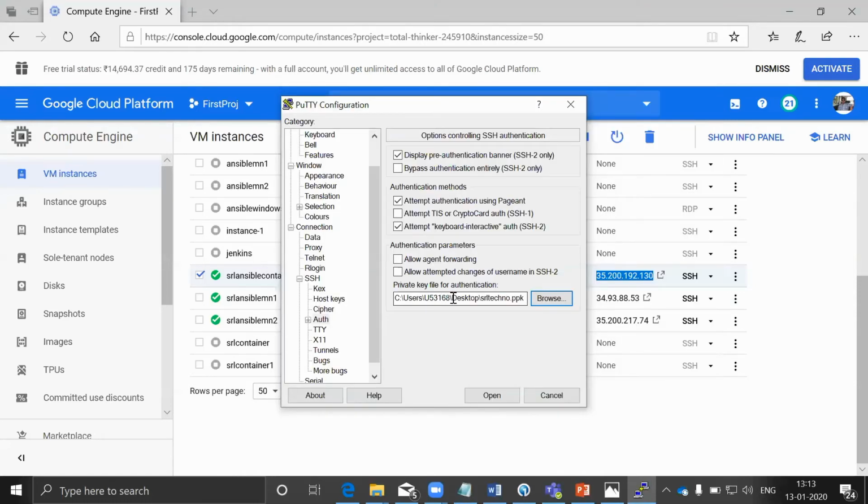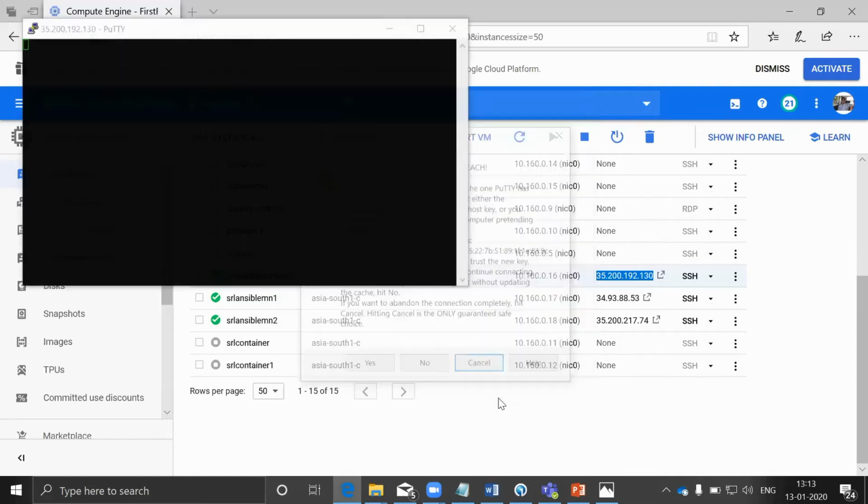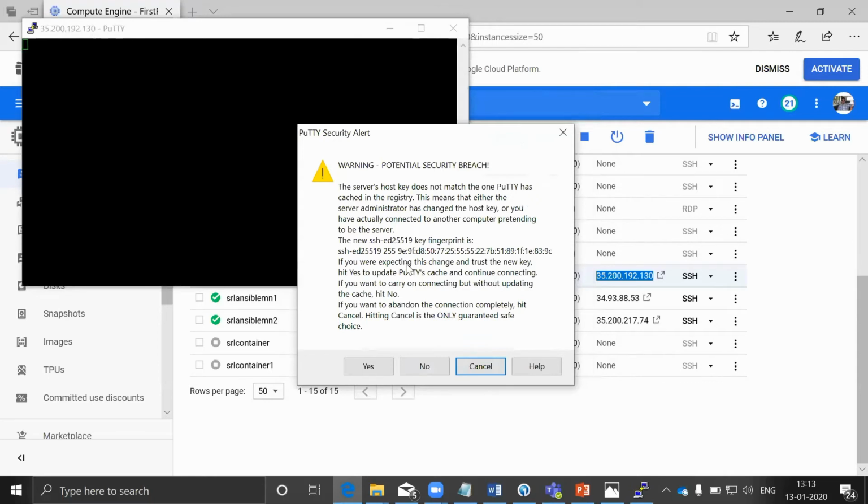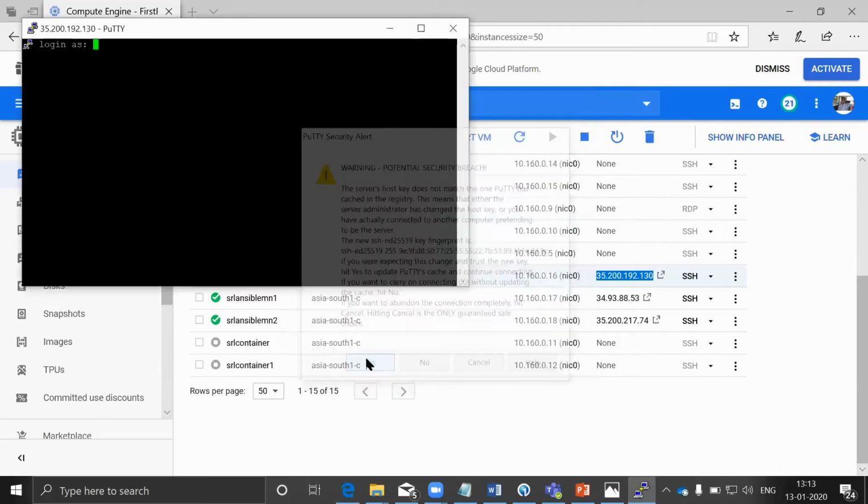If you do not know how to generate the public key and private key from PuTTYgen tool, please refer to my previous video, which clearly gives how to generate the keys from PuTTYgen tool. Click open. So for the first time when you try to connect to the server, it will prompt you saying that do you want to allow this key permanently? You click on yes.